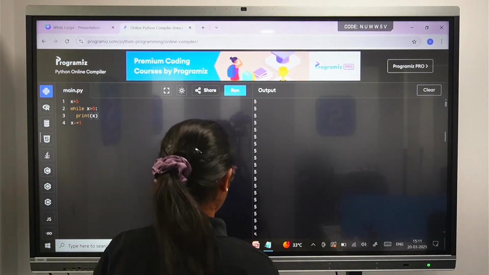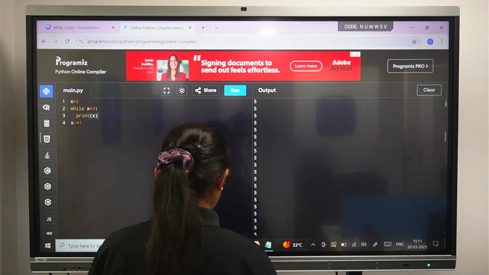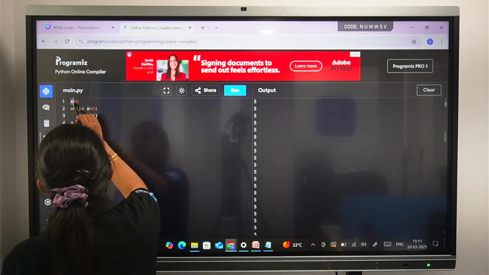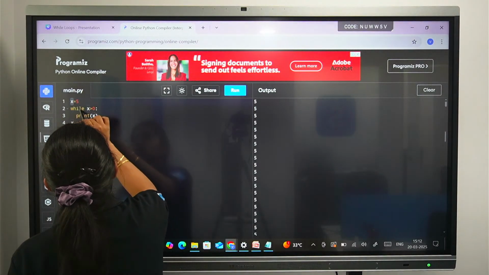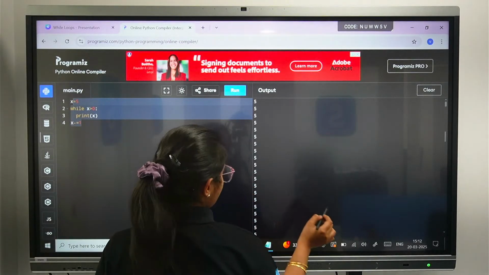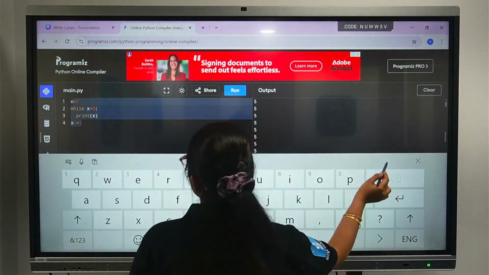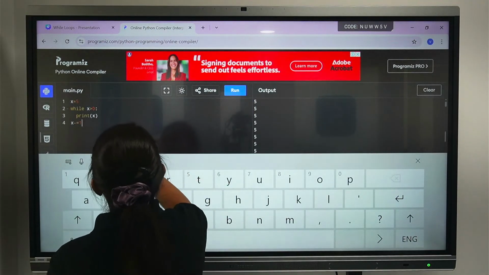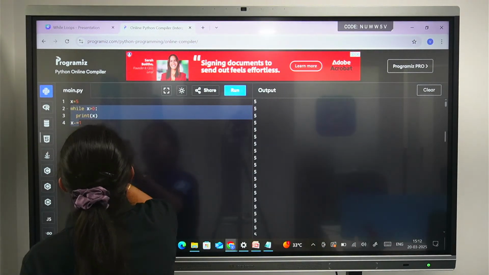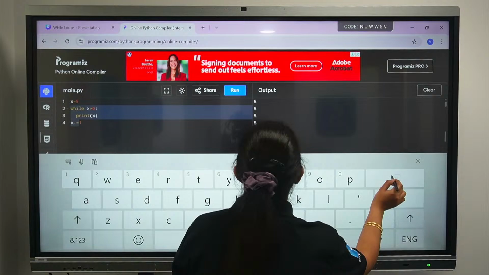Now moving ahead, let's see one of the very cool activities: how to use this in a list format. In yesterday's session we learned about lists, so let's see how we can use this in the list format here.